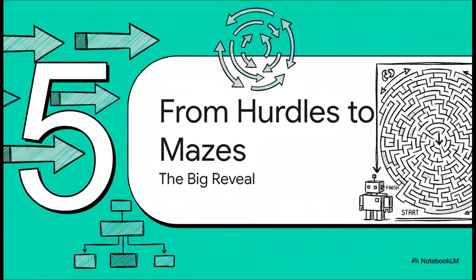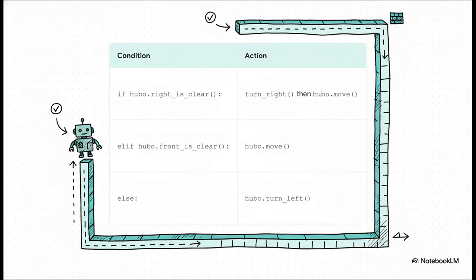Now it's time to put it all together. Let's combine everything we've learned to solve a much bigger, much more complex problem. This elegant bit of logic you see here is a classic wall-following algorithm. The rule is actually really simple. Always try to keep a wall to your right. So if you can turn right, do it. If you can't, but you can go straight, then go straight. And if both of those are blocked, well, turning left is your only option.